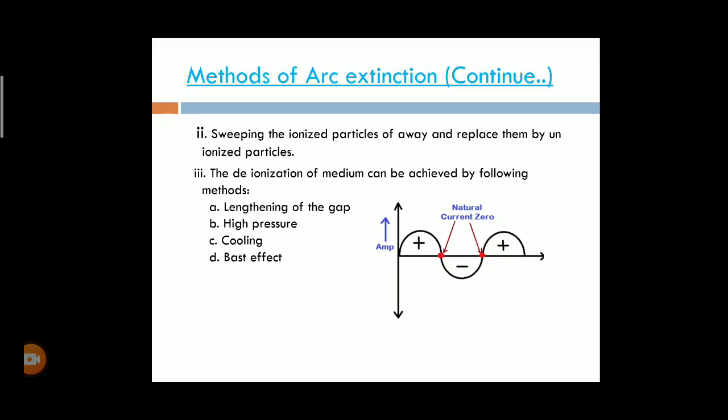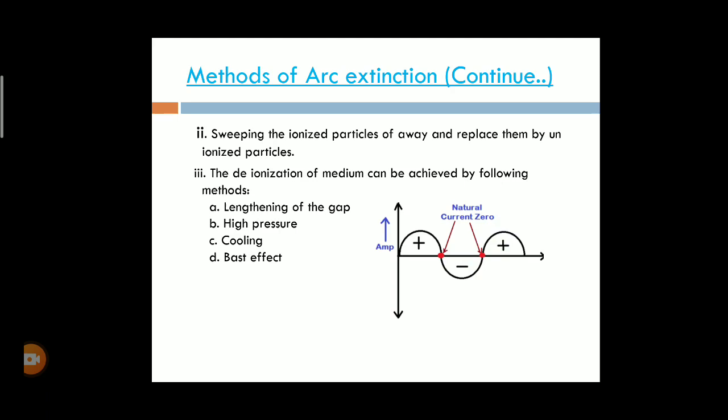Next, the last type is the blast effect. In this, the ionization particles are swept away due to the blast effect. Due to the high pressure developed between the contacts of the circuit breaker, the ionization particles are disturbed.